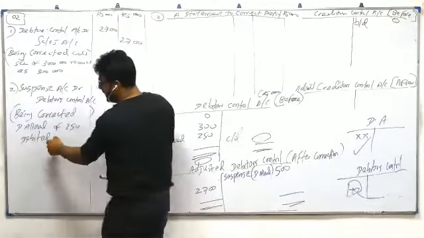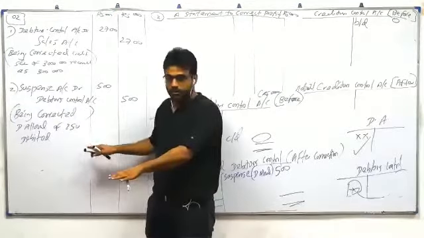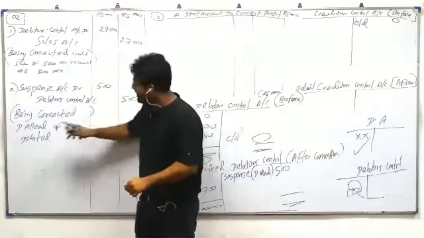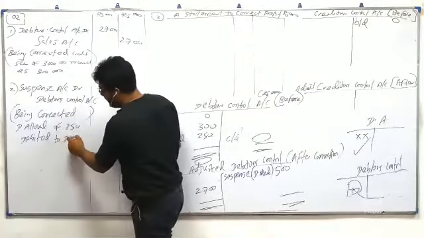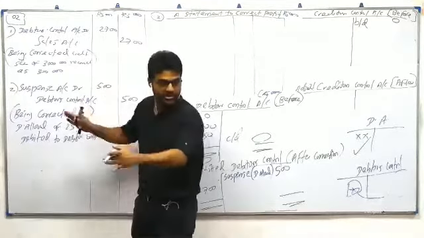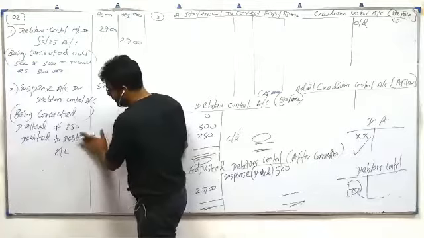I am writing whatever mistake they are telling, only I am writing. But I said it's corrected. Being corrected, discount allowed of 250 debited to debtors control account. I know it's a little long, that's why I told you to leave one full page.